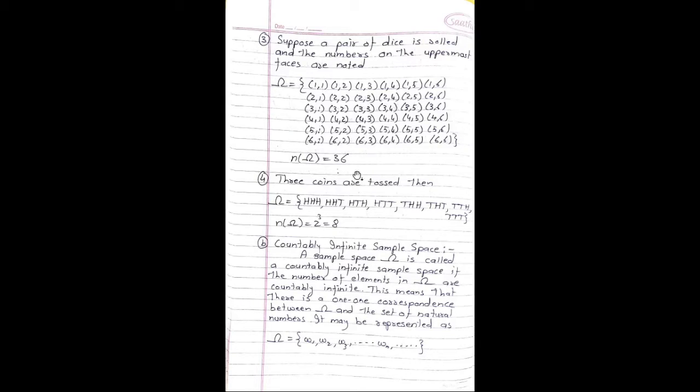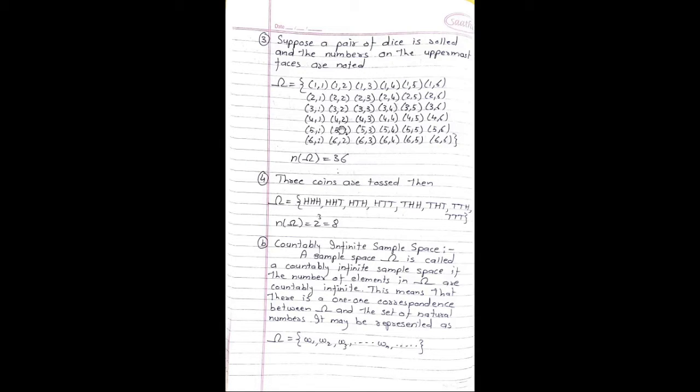Then omega is given by omega is equal to {(1,1), (1,2), (1,3), (1,4), (1,5), (1,6), (2,1), (2,2), (2,3), (2,4), (2,5), (2,6), (3,1), (3,2), (3,3), (3,4), (3,5), (3,6), (4,1), (4,2), (4,3), (4,4), (4,5), (4,6), (5,1), (5,2), (5,3), (5,4), (5,5), (5,6), (6,1), (6,2), (6,3), (6,4), (6,5), (6,6)}. So number of sample points in sample space omega is given by 36.